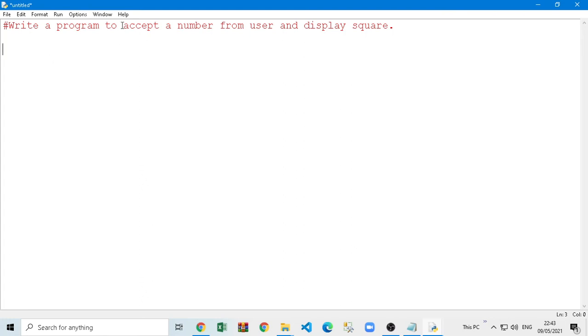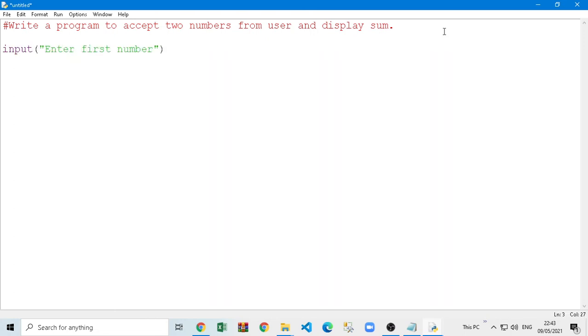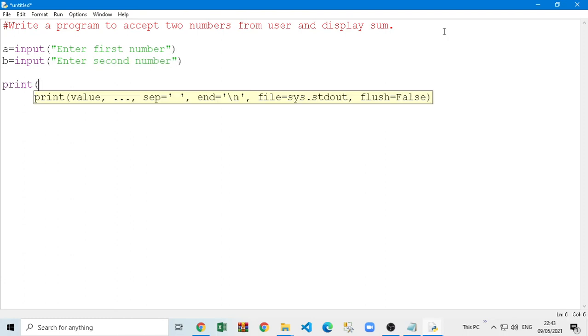Okay, so first we have to accept a number and display the square. Or let's try the same type of demo, except this time let's say two numbers from the user and display the sum. So if I take two numbers, enter the first number, let's say it's A, and B, that is our second number, and then finally if I try to print our sum, so A plus B.